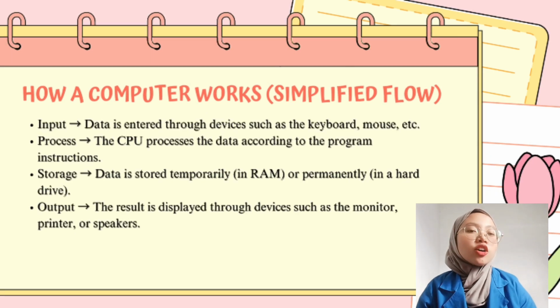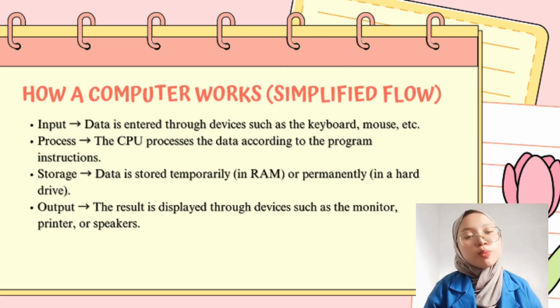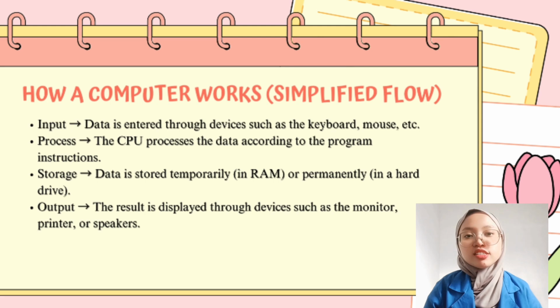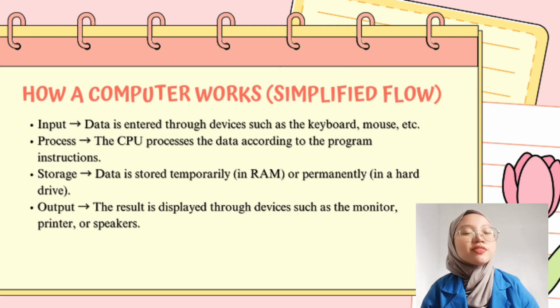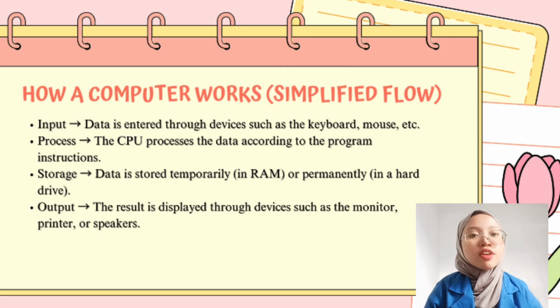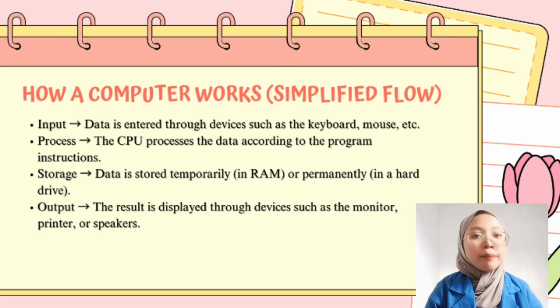Okay, this is a continuation of the material about how a computer works. Title: The basic flow of how a computer works. Here are some key points in the material. Number 1, input. Data is entered through devices like a keyboard, mouse, etc. Process.